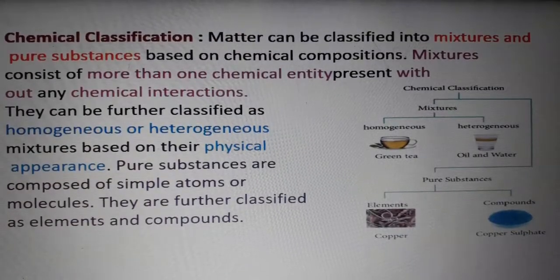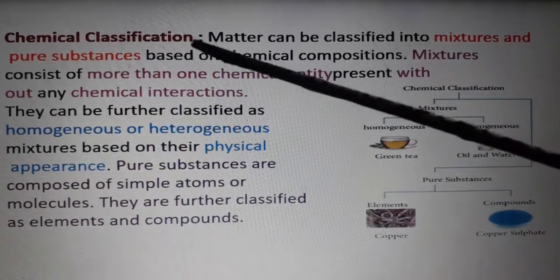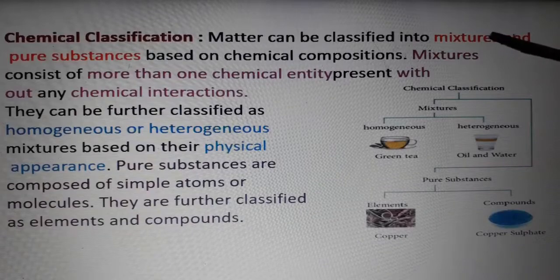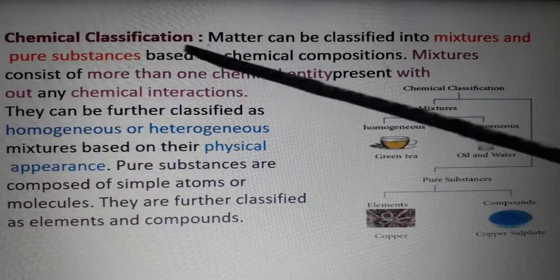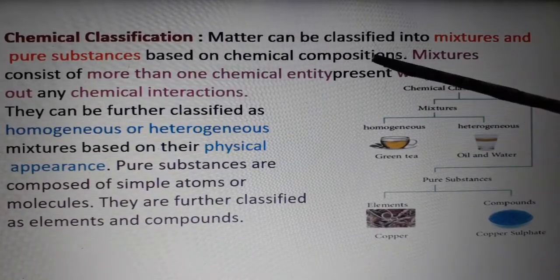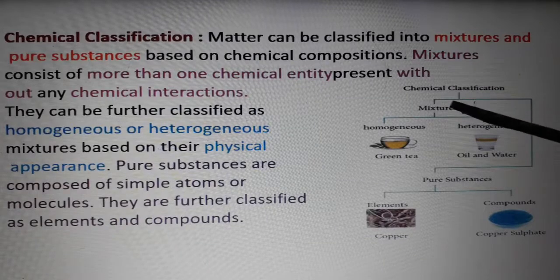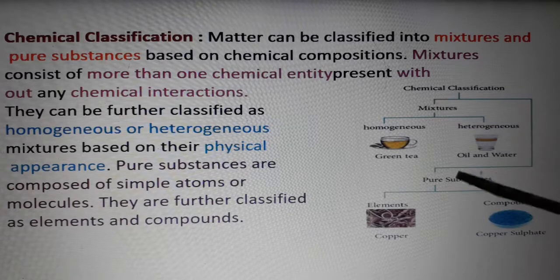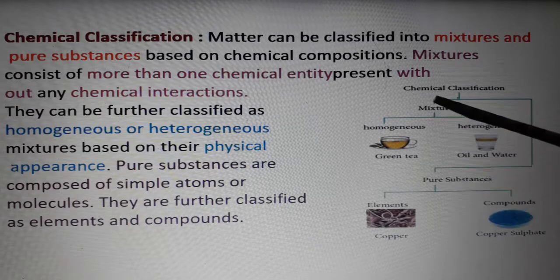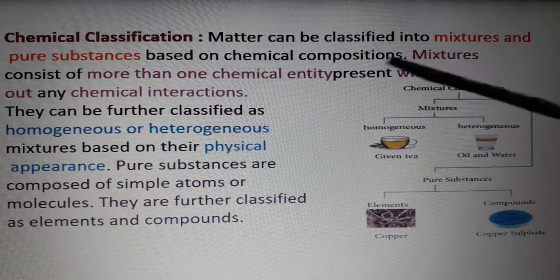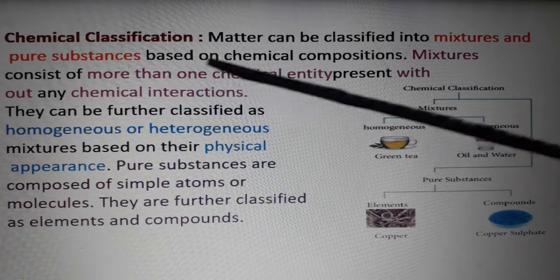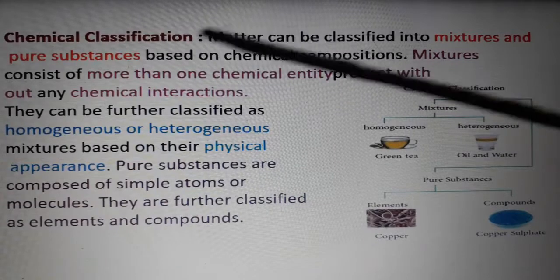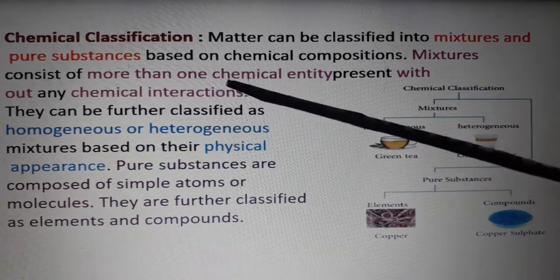Next, in chemical classification, matter can be classified into mixture and pure substance based on the chemical composition. What does mixture mean? A mixture consists of more than one chemical entity present without any chemical interaction.